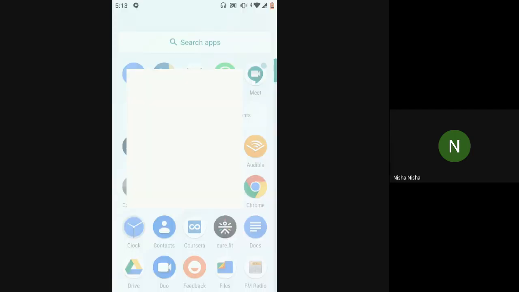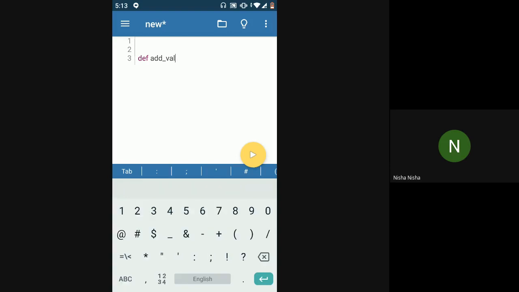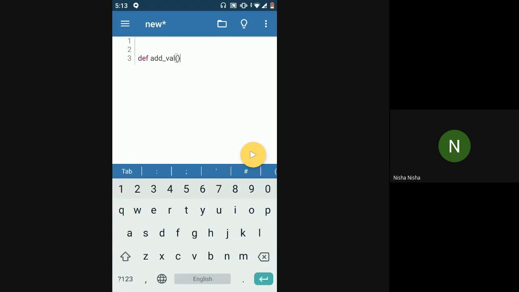So if I take the same example of addition, but in this case I'm not going to pass in any parameters. I have to take 5 inputs from the user, for example. I'm adding 5 numbers, so I have to take 5 inputs from the user.